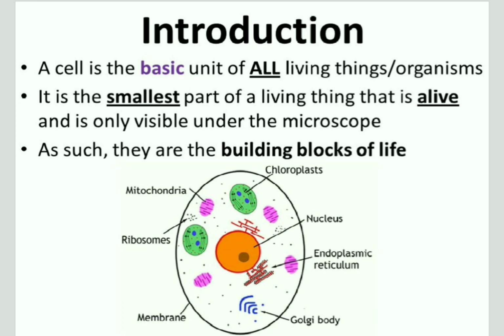Then you can see here the ribosomes. What are these ribosomes? These are the centers of protein production. This helps in the synthesis of protein in the cell. This pink color, which you can see, is the membrane-bound organelle, the mitochondria. It converts energy, it provides energy in the form usable by the cell, in the form of ATP, which the cell can use easily. That is the adenosine triphosphate form.